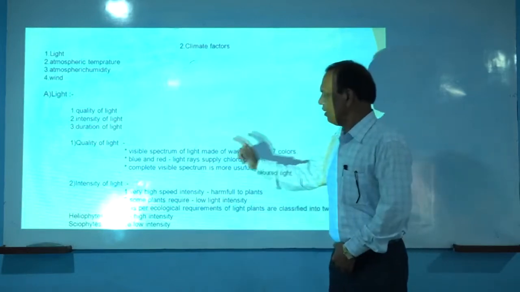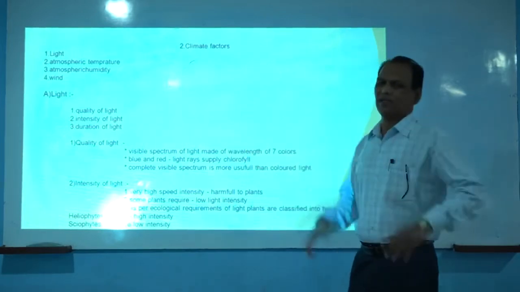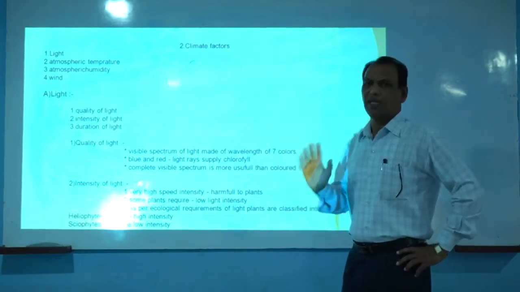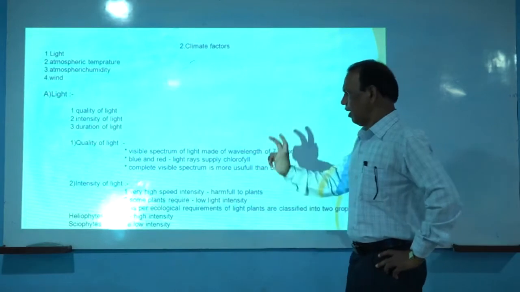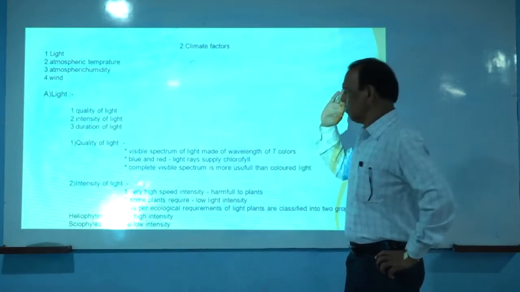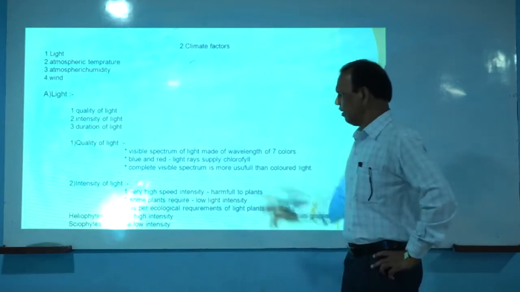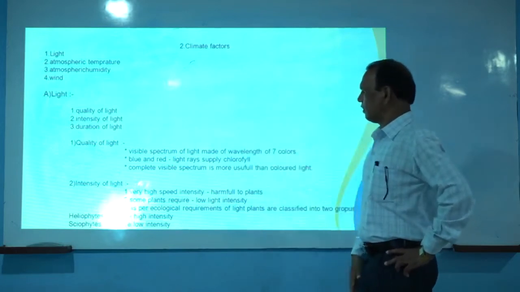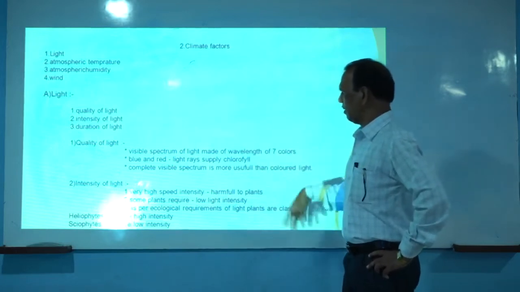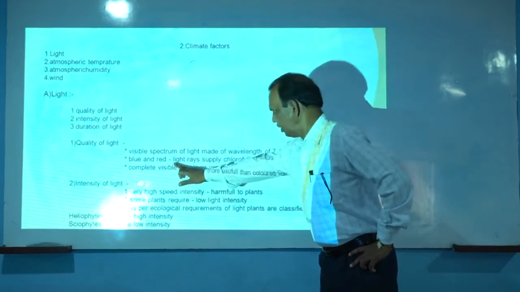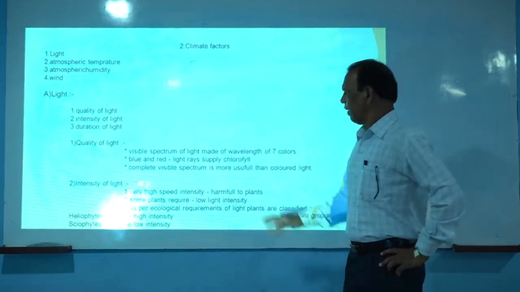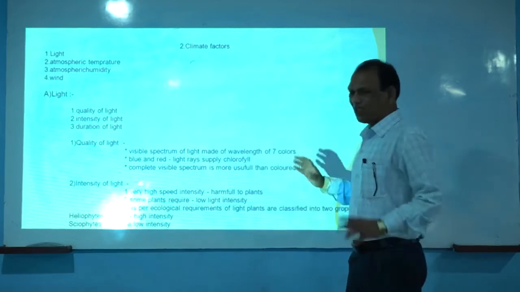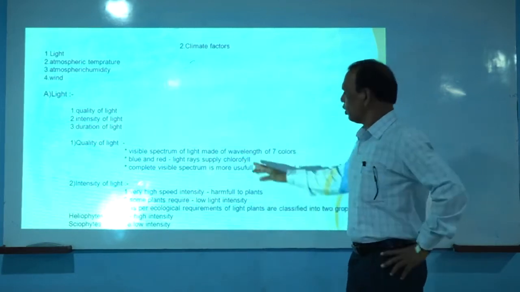Out of these 7 colors which are naturally available in light, blue light and red light play an important role in supplying energy to the chlorophyll pigment.